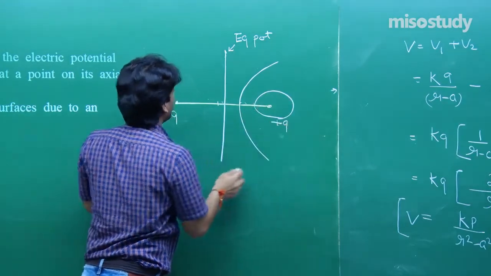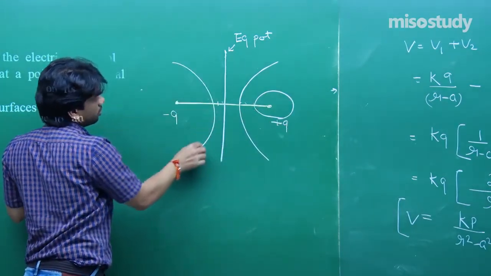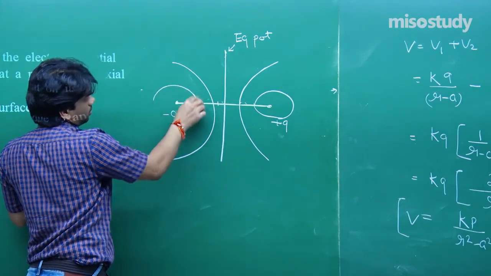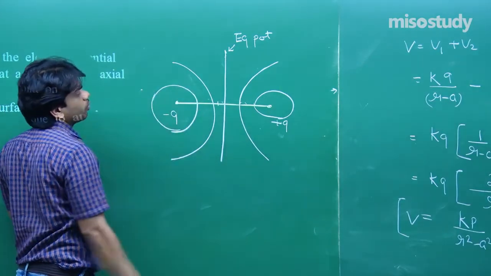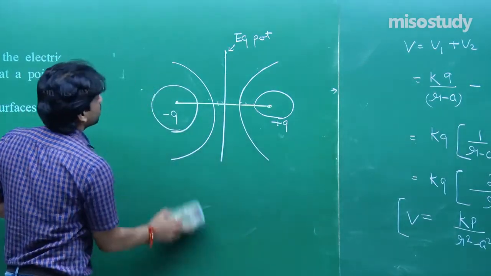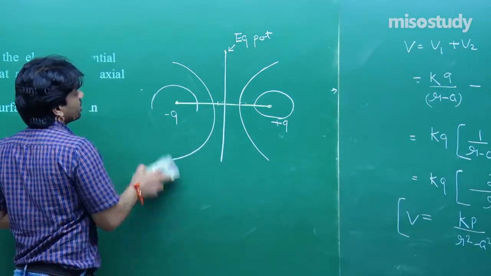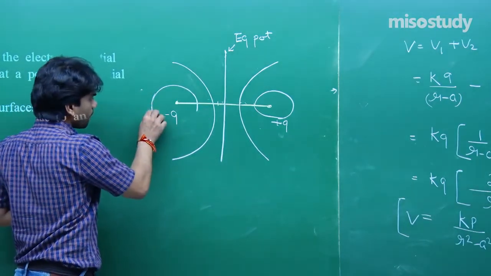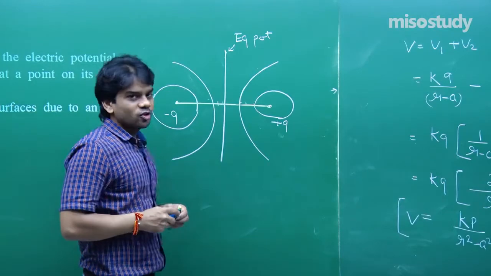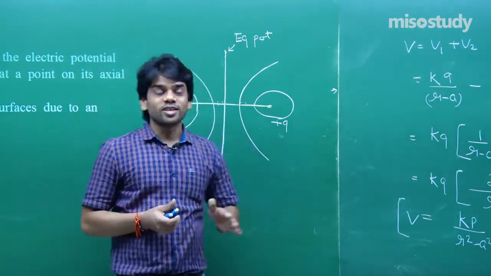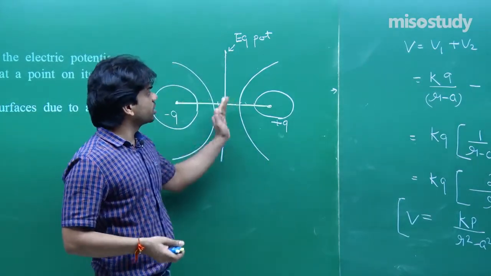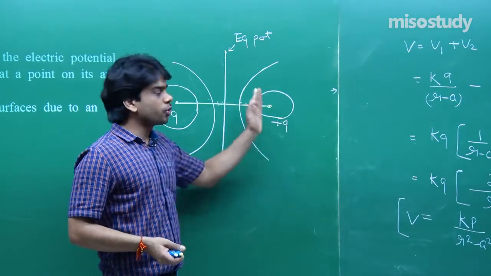This is how the electric equipotential surface will be for the dipole. Here I have drawn circles for the charges. This is the variation of electric equipotential surfaces in case of a dipole. This is equipotential, this is equipotential, here also equipotential.